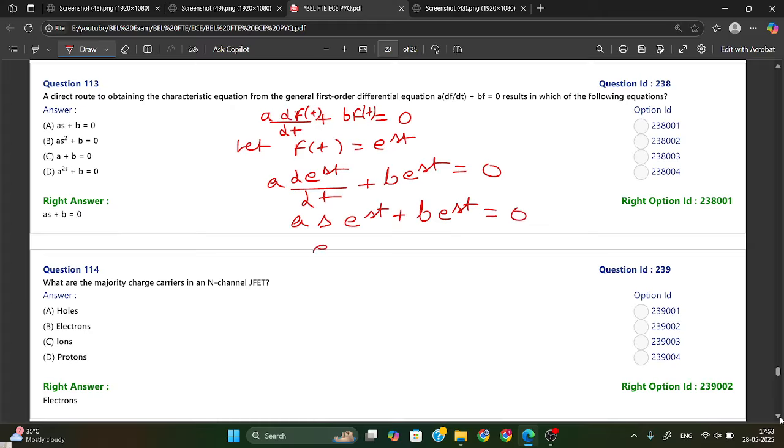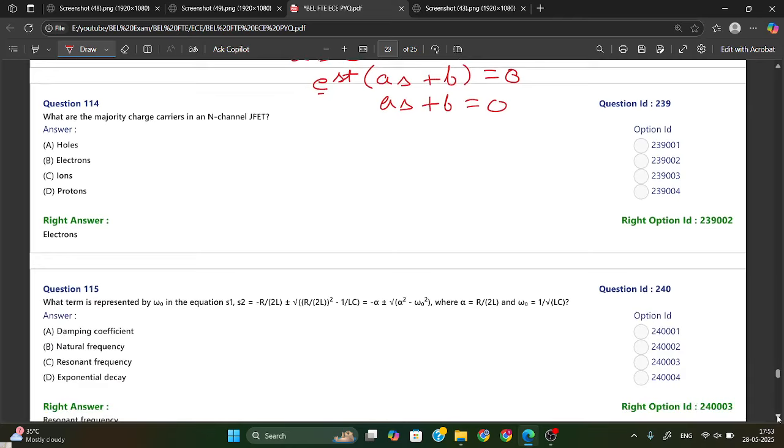Now from here you can take e^st common, then (as plus b) e^st equal to 0. Since e^st is not zero, as plus b is equal to 0. Your answer will be as plus b equal to 0. Option A is your right answer.